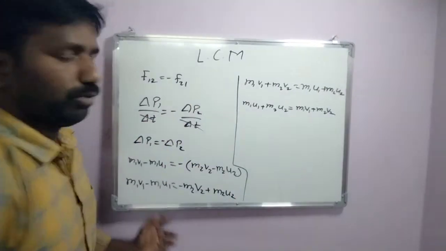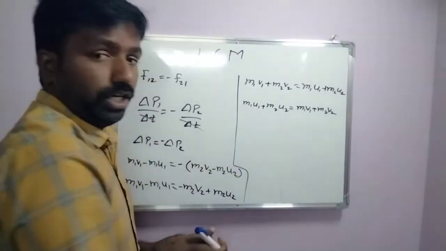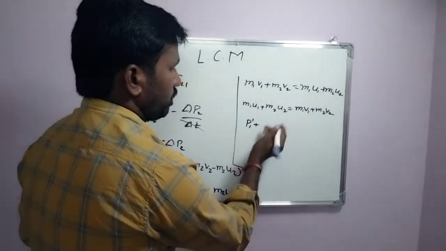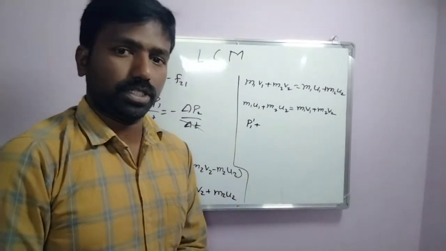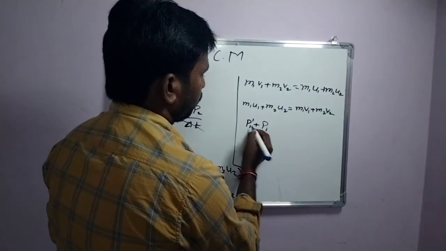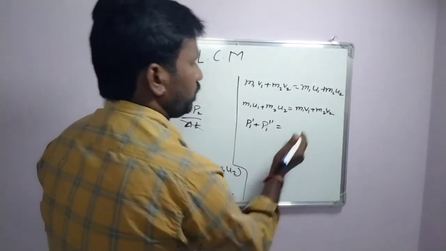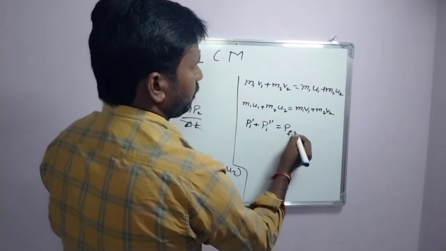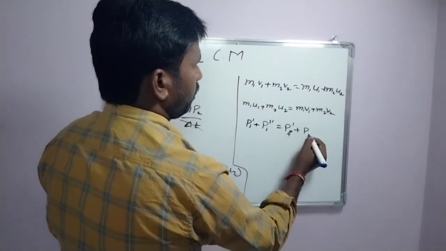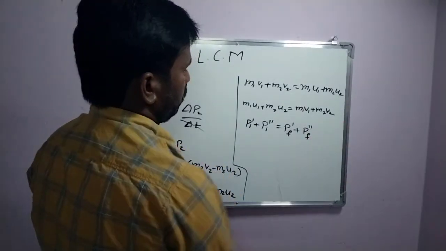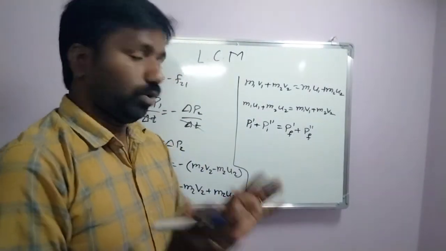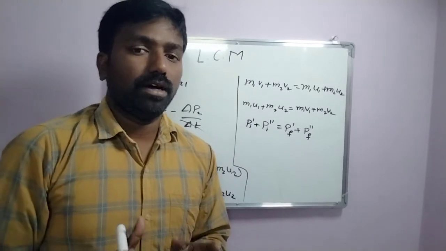Here m1 u1 is the initial momentum of the first body before collision, plus m2 u2, the initial momentum of the second body before collision, is equal to m1 v1, the final momentum of the first body after collision, plus the final momentum of the second body after collision. So the sum of the momentum before collision is equal to the sum of the momentum after collision.